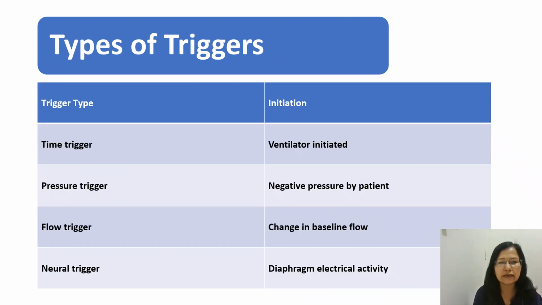Now we'll see the types of trigger. How many types of trigger? There is a pressure trigger, a flow trigger, a neural trigger, and the time trigger. Whenever we talk about the time trigger, it means the ventilator starts the breaths at a fixed interval according to the time we set.